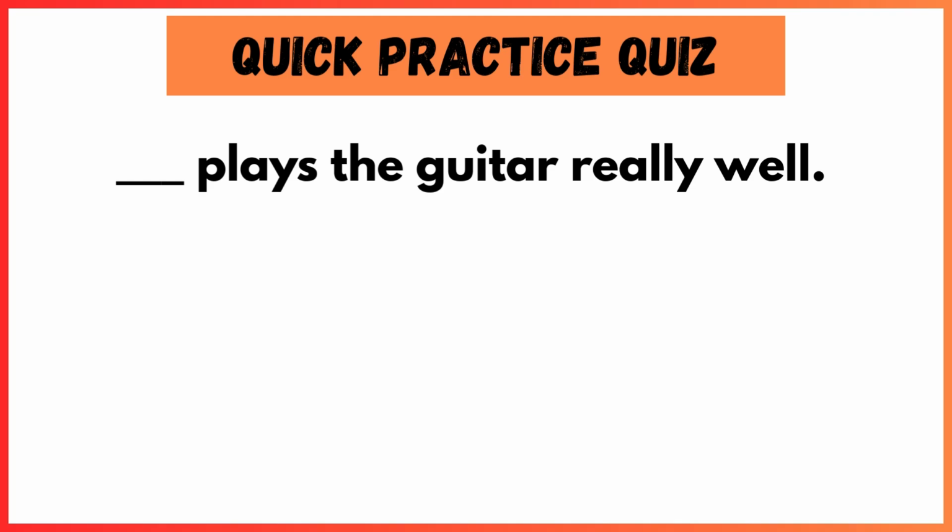Question number 5. Blank plays the guitar really well. And the correct answer is he. He is doing the action of playing. So, we need a subject pronoun. He plays the guitar really well.